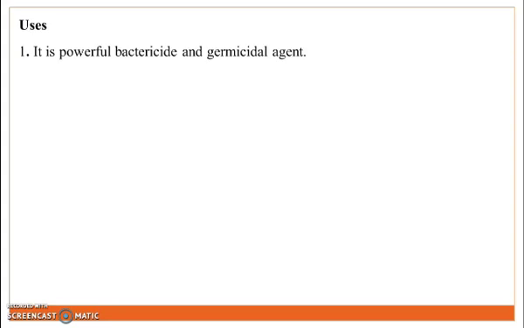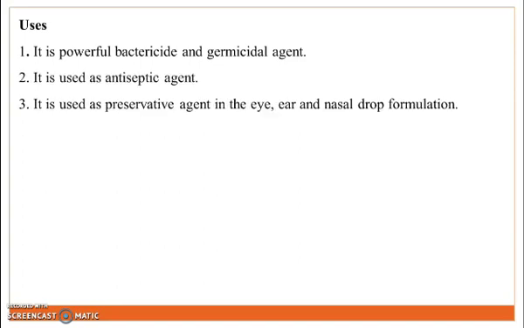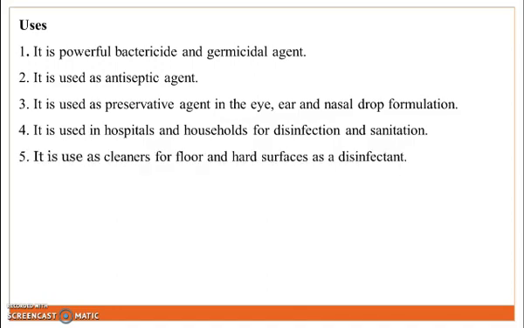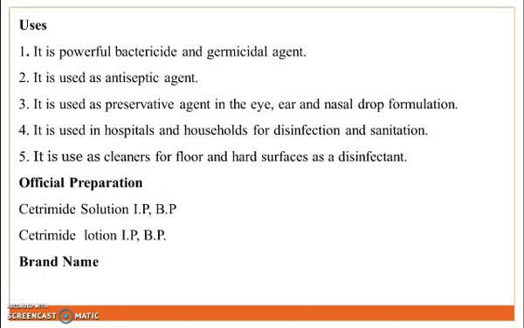Use of cetrimide. First use is, it is a powerful bactericidal and germicidal agent. It is used as an antiseptic agent. It is used as a preservative agent in various types of eye, ear and nasal drop formulations. Next, it is used in hospital and household for disinfection and sanitization purpose. Next, it is used as a cleaner for floors and hard surfaces as a disinfectant. Official preparation: cetrimide solution, cetrimide lotion. Brand names: Scabus lotion, Savlon, Novascap soap.